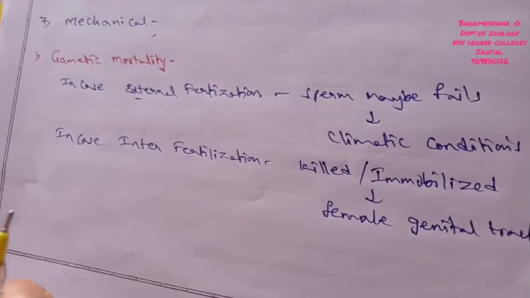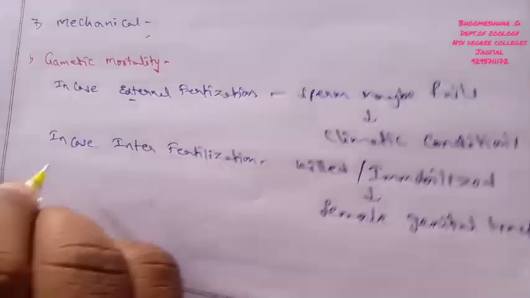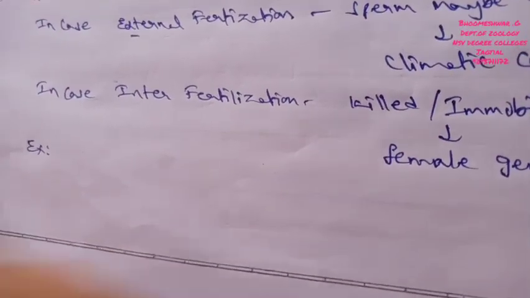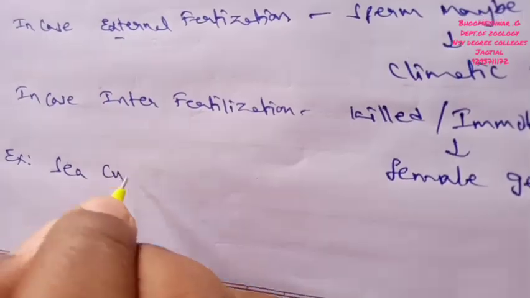Gametic mortality is well seen in a marine invertebrate called the sea cucumber.